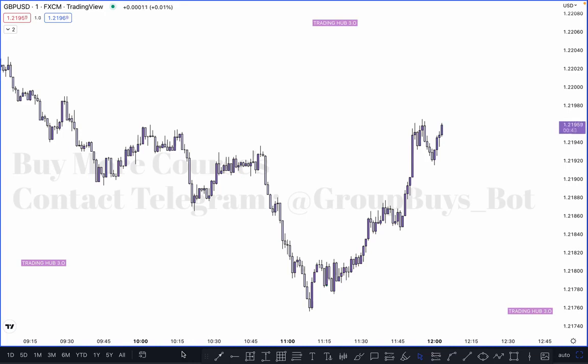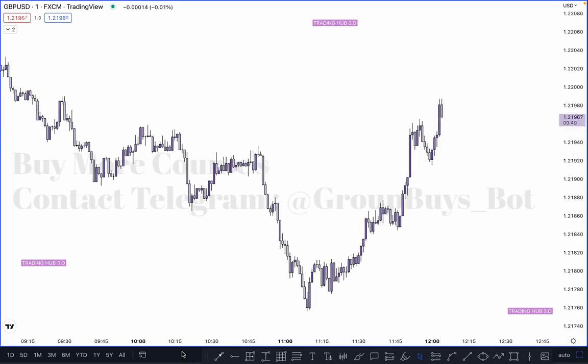So what is liquidity? Liquidity means a number of orders where most traders are looking to buy or sell at a specific point. Liquidity does not mean only stop loss. Liquidity means stop losses and a number of buying and selling orders. Liquidity is important, so understand it very carefully and watch every chapter carefully, because once you understand where the liquidity is and how we can react to it, you can crack the smart money concept.